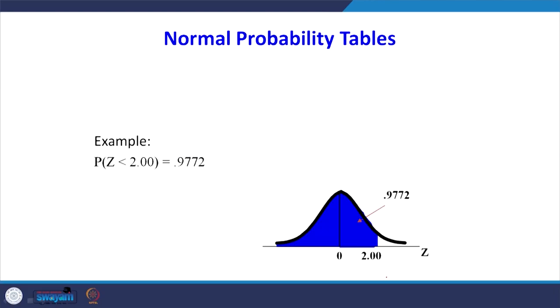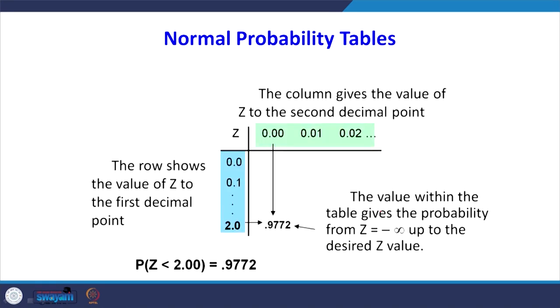Suppose we want to know the area for z less than 2.00. This area is 0.9772. One way is to read directly from the z table. In the rows the z value is given, and in the columns the decimals are given.